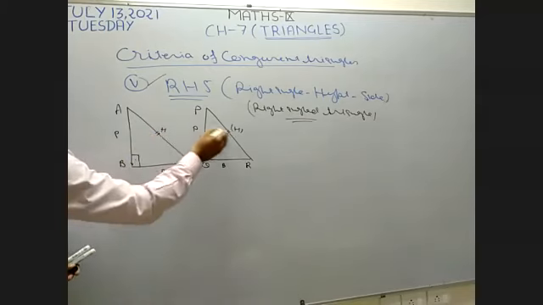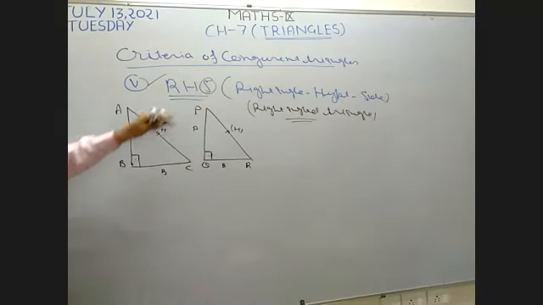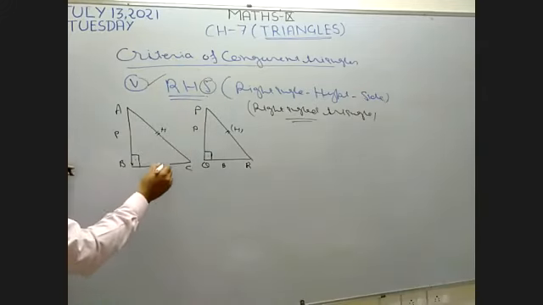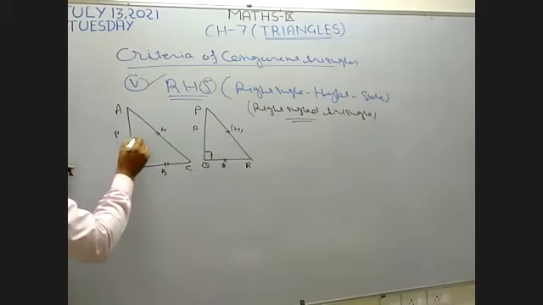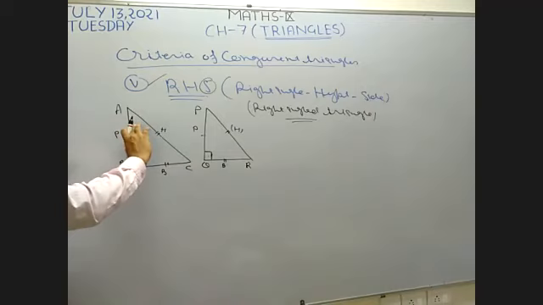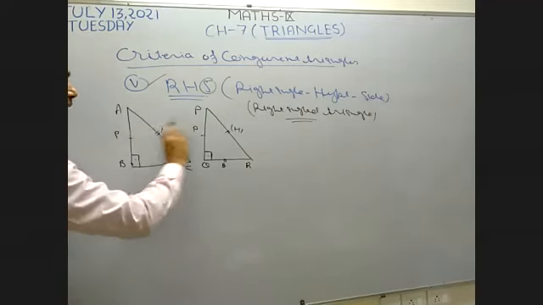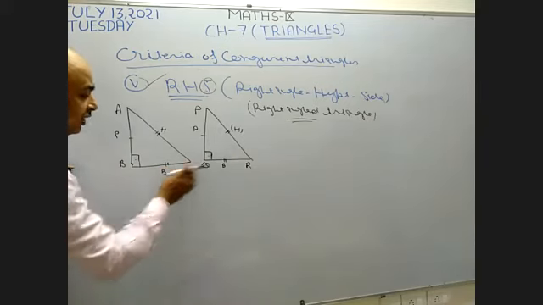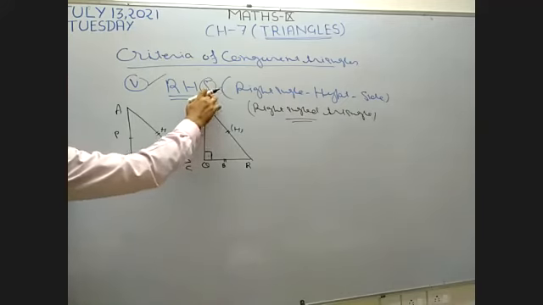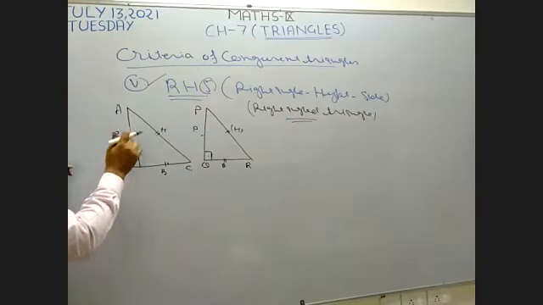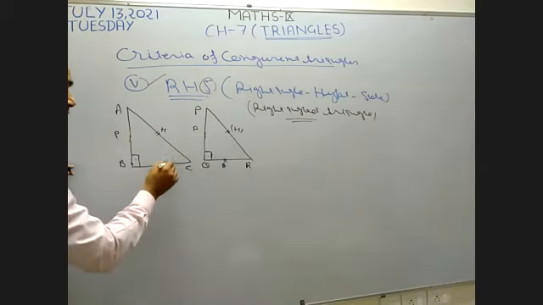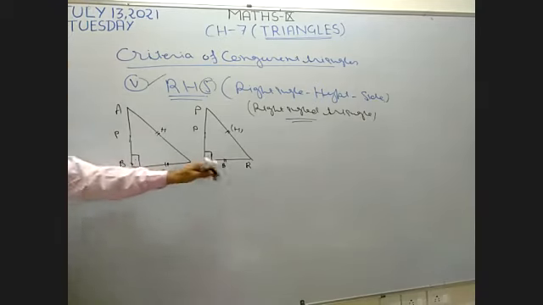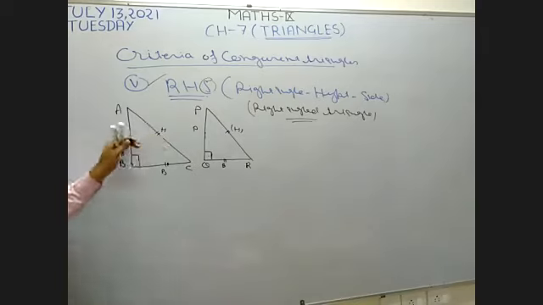Suppose these two sides are equal, and one side is there. Right angle is fixed. Hypotenuse is fixed. I write here side. In this, you can take either of these two sides. If you take the perpendicular of this triangle, it means you have to make both the perpendiculars equal. If you take the base of this triangle, it means you have to make the base of both the triangles equal. Now I want to take the base equal. I want to make both the bases equal. Suppose these bases are equal. You can use the perpendicular also.